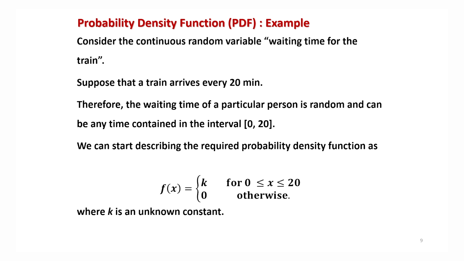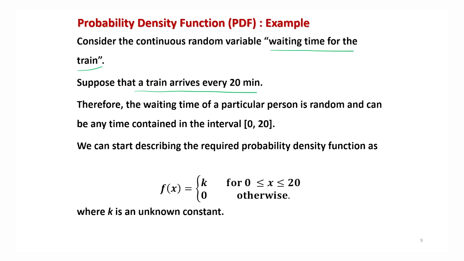Suppose I want to do some analysis about the waiting time for the train, that different persons arrive at the metro railway station, and suppose the metro trains are going frequently, and I want to know how much time a person has to wait before the train arrives, right? So suppose my random variable is the waiting time for the train, and suppose the train arrives after every 20 minutes. So what will happen?